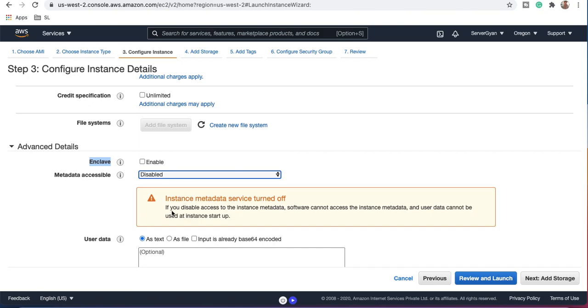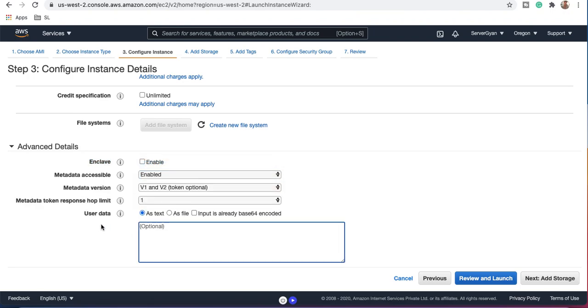If you disable access to the instance metadata, software cannot access the instance metadata, and user data cannot be used at instance startup. So by default, this has to be enabled in order to use this particular section, which is known as user data, right? So these are the additional options enabled here.